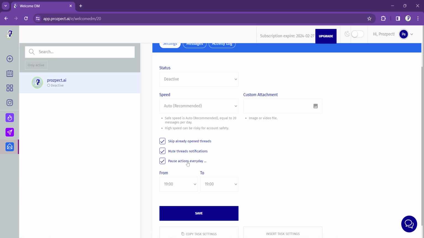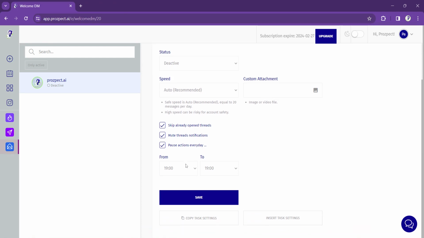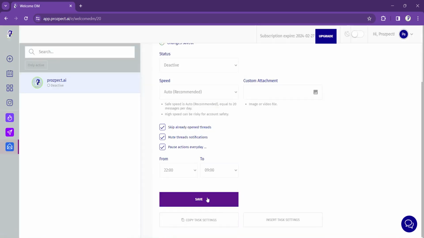Now, the pause actions every day. This is very important, right? Because we don't want a DM coming in at 3 a.m. for that person. If you remember back in the video where we picked the time, I chose from 9 a.m. to 10 p.m. So what I do here is choose from 10 p.m. to 9 a.m., meaning no messages are going to be sent out between that time. Technically, I'm done after 10 p.m. and I come back to work at 9 a.m., and that's when I start, right? So I click on that and click on save.